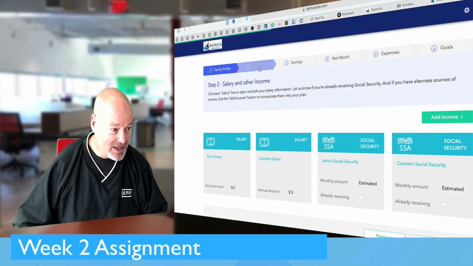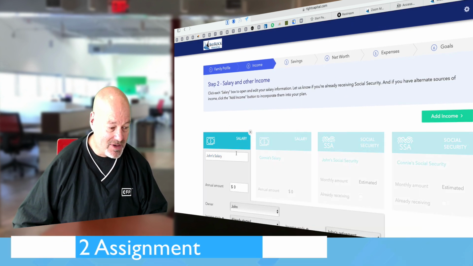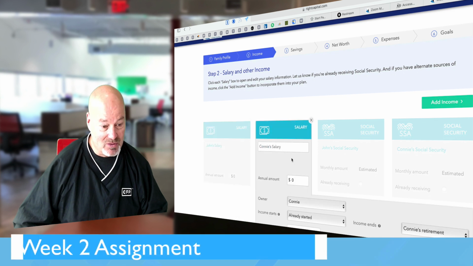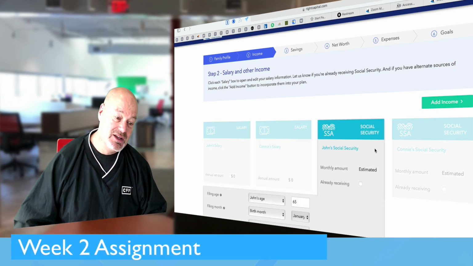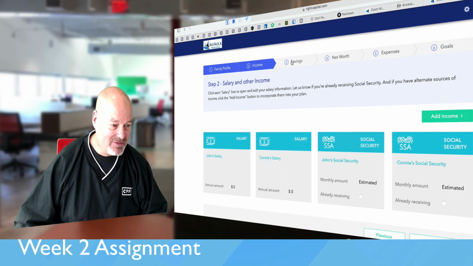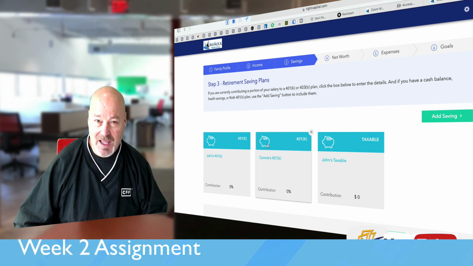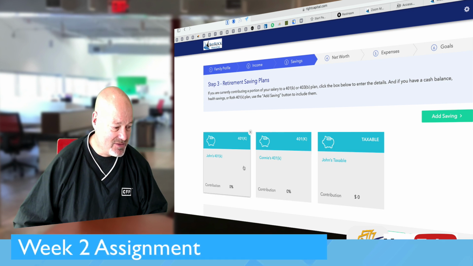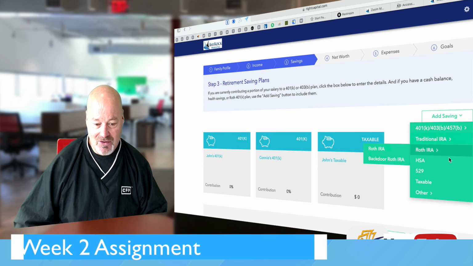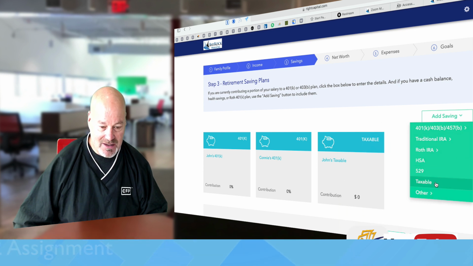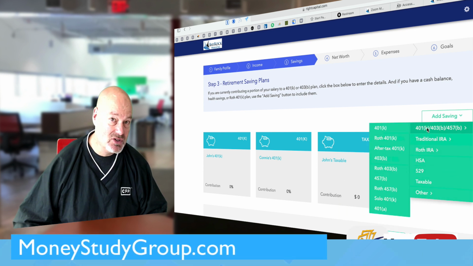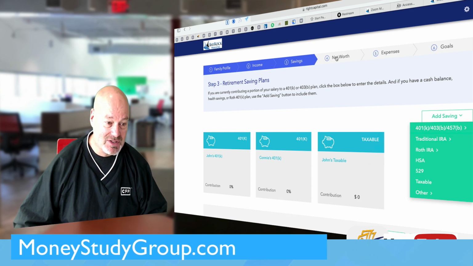Okay, then we go to income. This is where, if I have an income, which I do, I would put my income. I would put Connie's income. If I was getting Social Security, I would put that there too. That's income. Then you go to savings. Savings is if you have a savings account, that's great. If you have a 401k, a Roth IRA, any account that's got savings in it, this is where you would indicate that you have money saved. And you can see there are other ways to add savings accounts. These are accounts that you've already established that you have savings in.